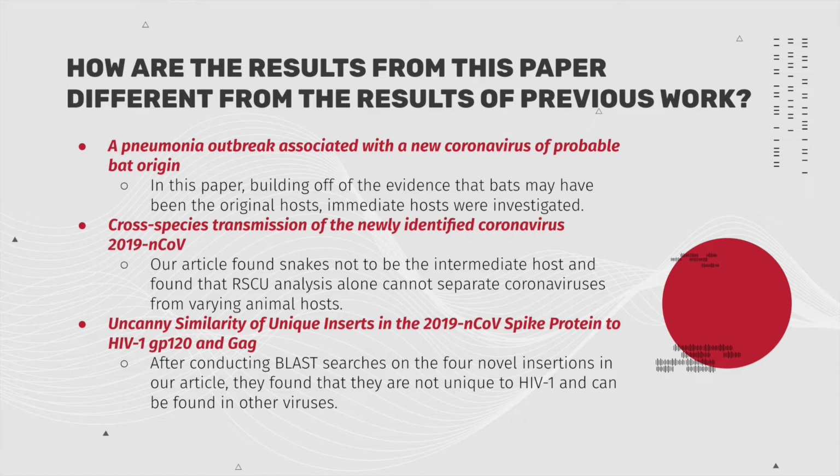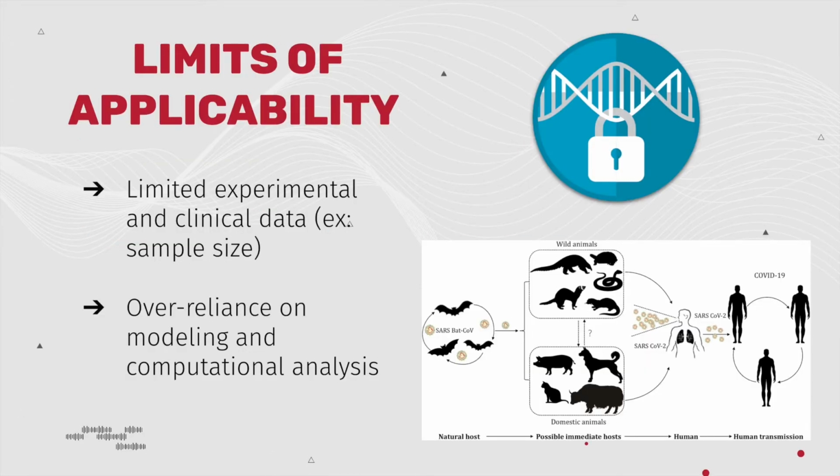Lastly, after conducting BLAST searches on the 4 novel insertions in our article, they found that they are not unique to HIV-1 and can be found in other viruses. So in terms of limits of applicability, there is limited experimental and clinical data that can be used to make statistically significant claims about the pangolin being an intermediate host. There's also an over-reliance on modeling and computational analysis to study the virus and a lack of follow-up experimental data, so there should be increased caution to avoid overinterpreting any of the data.